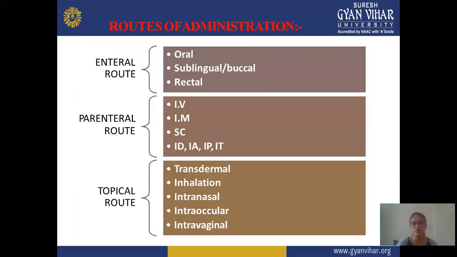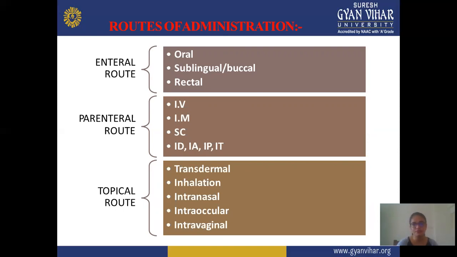These are the routes of administration. First is the internal route. In the internal route: oral, sublingual, buccal and rectal route. And second is the parenteral route. In parenteral: IV, IM, SC, ID, IA, IP. And the topical route is transdermal, inhalational, intranasal, intraocular, and intravaginal. These are the three types of route of administration: internal, parenteral, and topical. And these are then further divided into subcategories, and we will discuss them one by one.